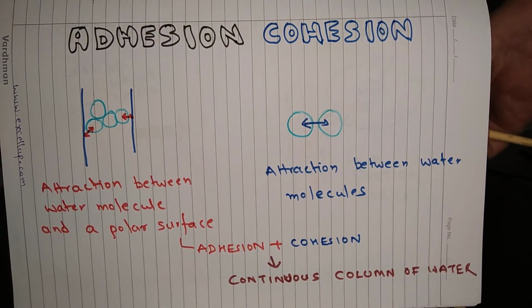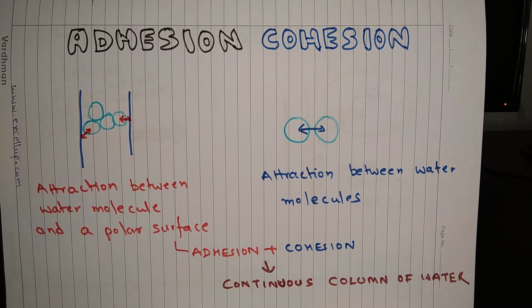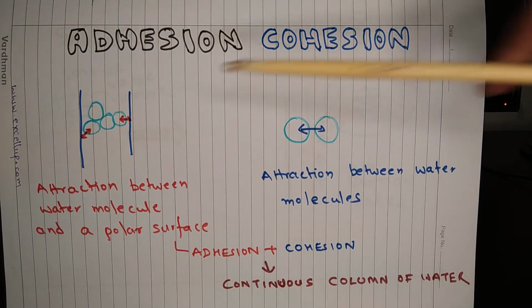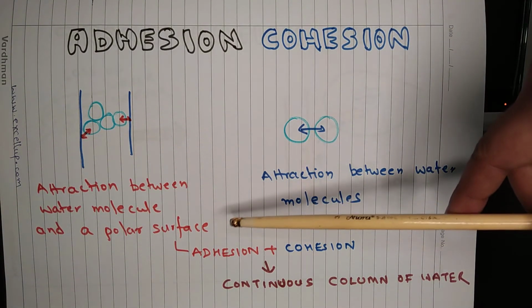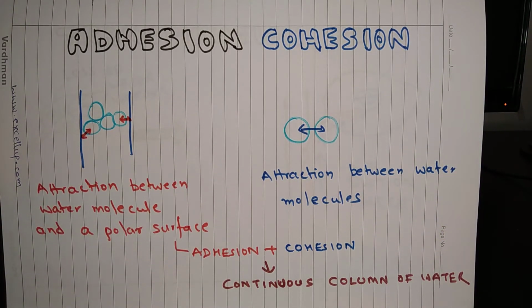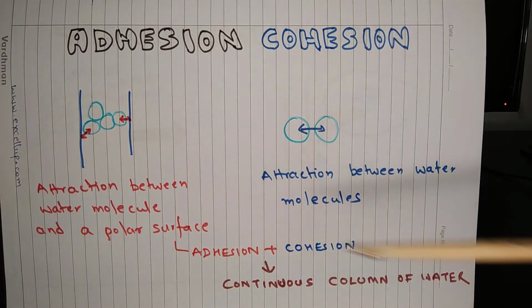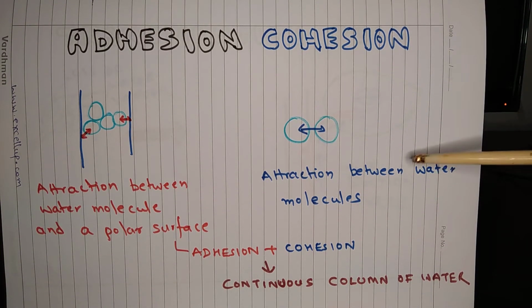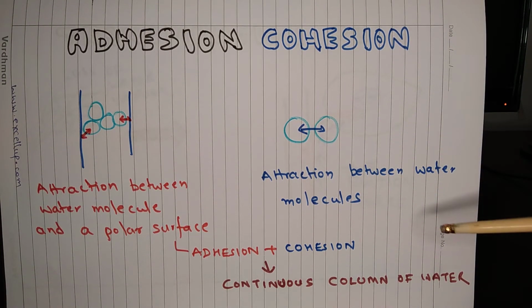Adhesion, cohesion. These are two different terms. The attraction between water molecules and a polar surface is called adhesion. So when you pour water on some surface like glass or steel or wood or paper, water sticks to those surfaces because of adhesion, and the attraction between water molecules is called cohesion.